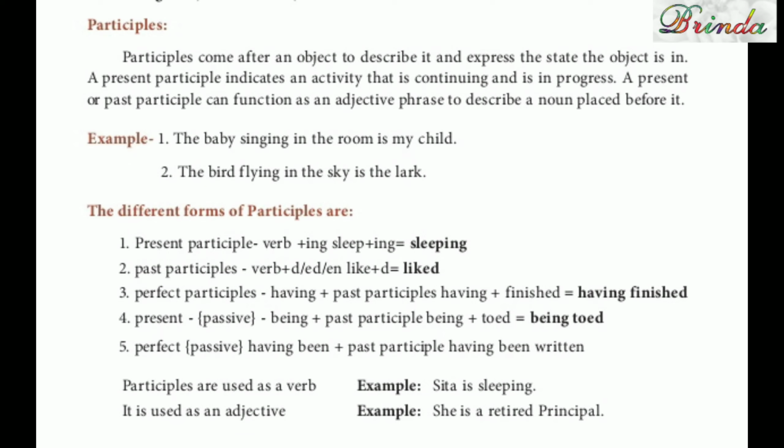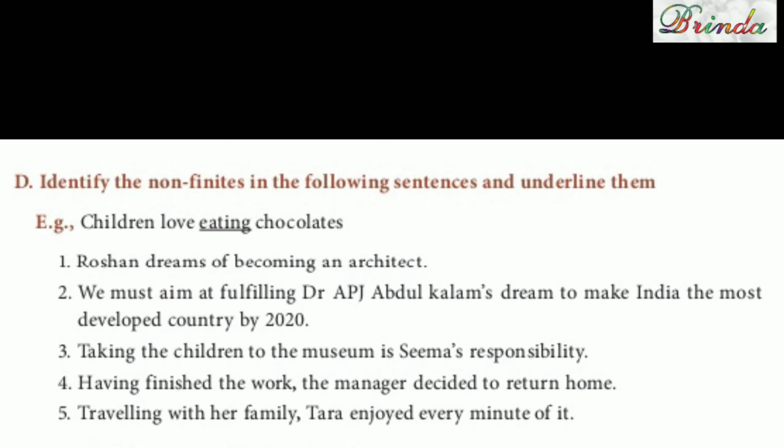Okay, children, now we'll see some exercises. Identify the non-finites in the following sentences and underline them. Children love eating chocolates. Here, eating chocolates is the non-finite. Roshan dreams of becoming an architect. So, becoming. We must aim at fulfilling Dr. APJ Abdul Kalam's dream to make India the most developed country by 2020. Here fulfilling has ing, then to make.